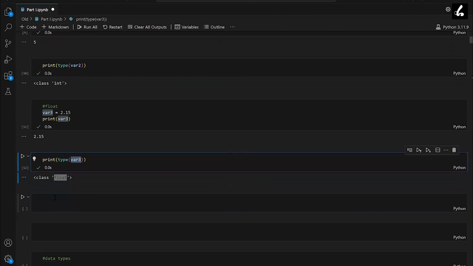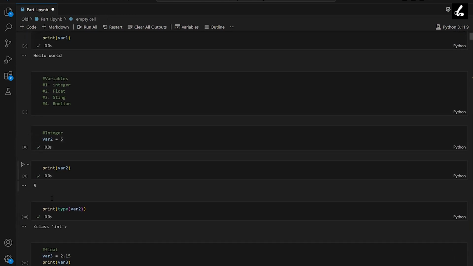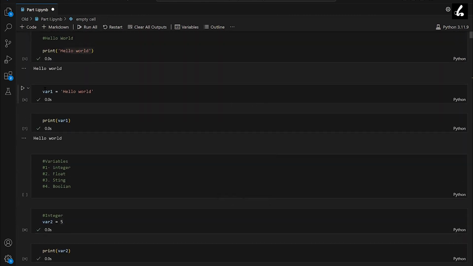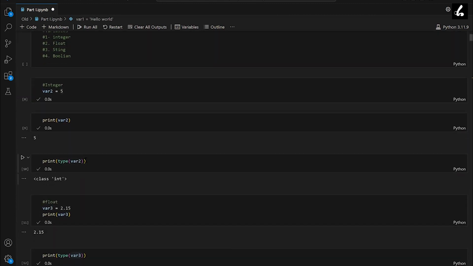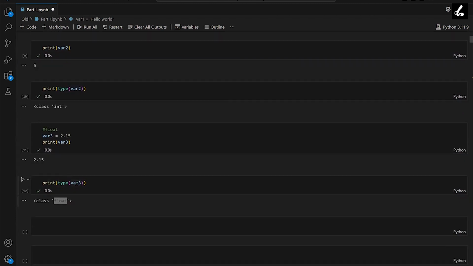Similarly, we can look at the next type, that is string. We already created a string variable here. In var1 we stored these letters or words, and this is a string data type. So instead of var3, I'll type var1 here to know the type of var1. And when I run this, it is giving output as class str. So str is short for string,